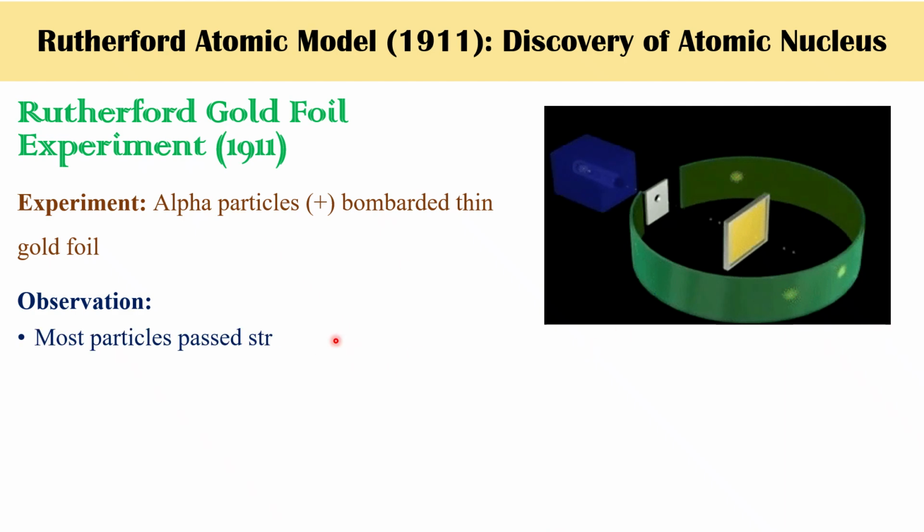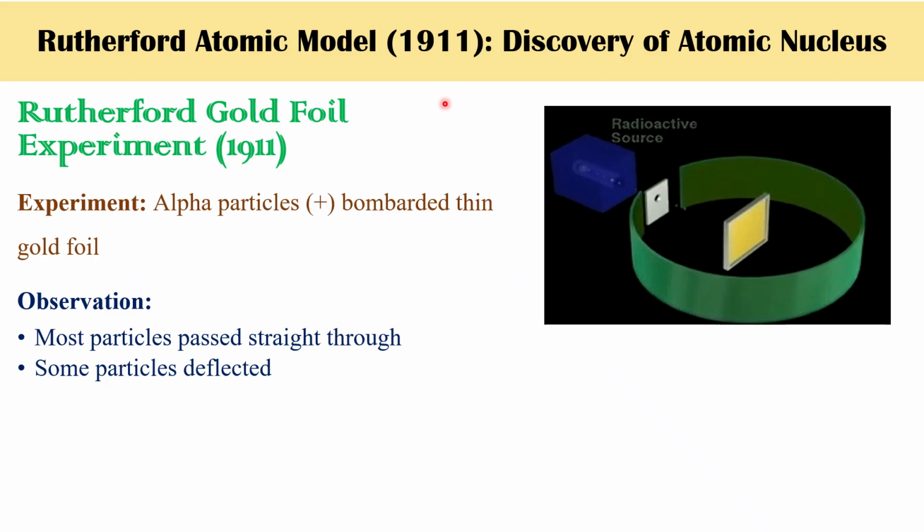So he thought something very small and very dense is present inside the atom. So the discovery of the nucleus was done by the gold foil experiment, the nucleus being the hardest part of the atom. The atom has a teeny positive nucleus, mostly empty space, and electrons around the nucleus.